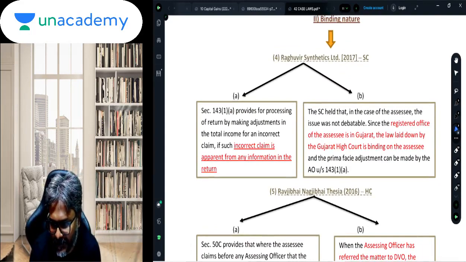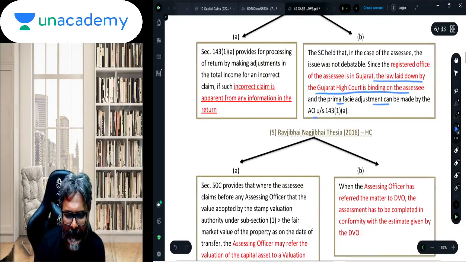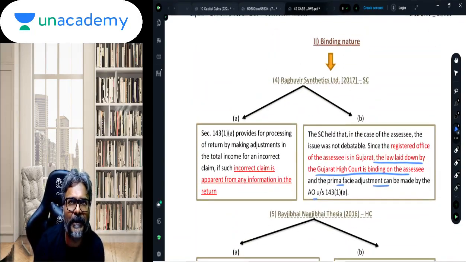Students, so the law laid down by the Gujarat High Court is binding on the assessee, and prima facie adjustment can be made by the AO. So that is what it is. So therefore, on the binding nature, the first case law is Raghuveer Synthetics Limited.